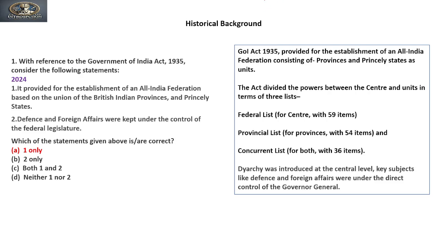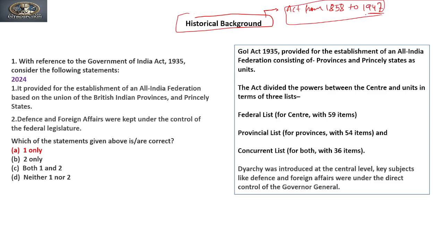Here we are going to discuss the historical background, and under it we are going to discuss the acts from 1858 to 1947, that is from the Government of India Act to the Indian Independence Act.